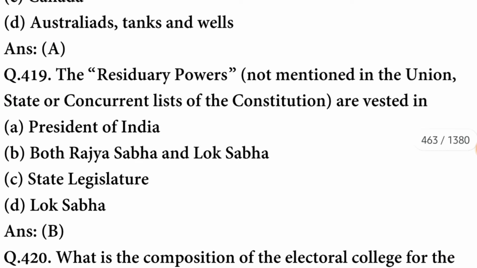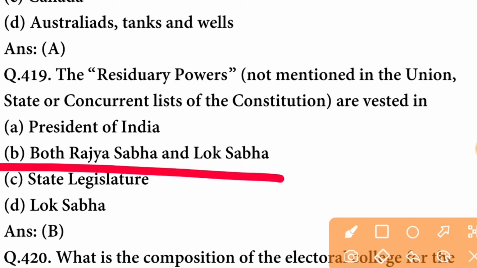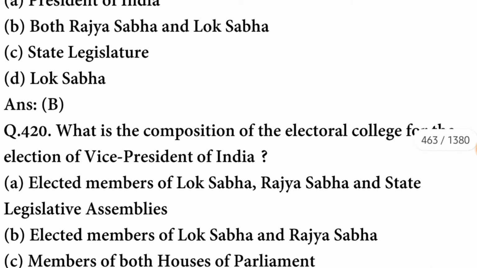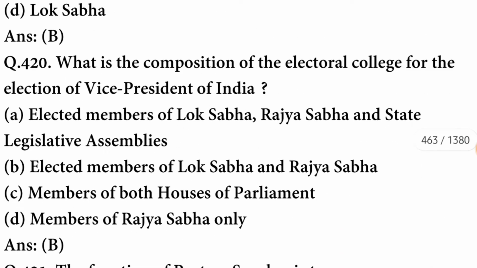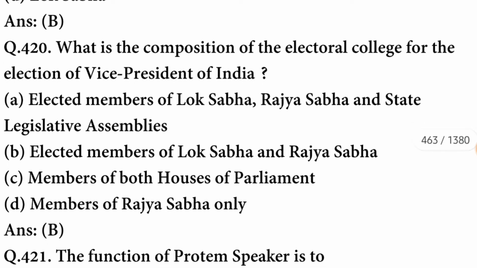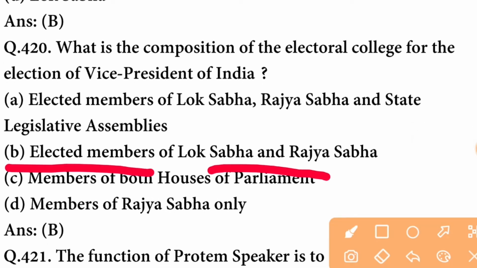A option is correct. The residuary powers not mentioned in the Union, State or concurrent list of the constitution are vested in both Rajya Sabha and Lok Sabha. B option is correct. What is the composition of the electoral college for the election of Vice President of India? It is elected members of Lok Sabha and Rajya Sabha.